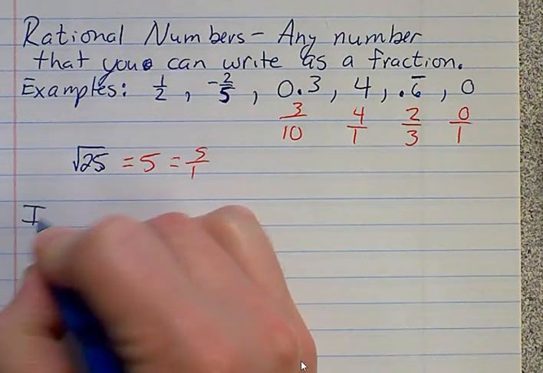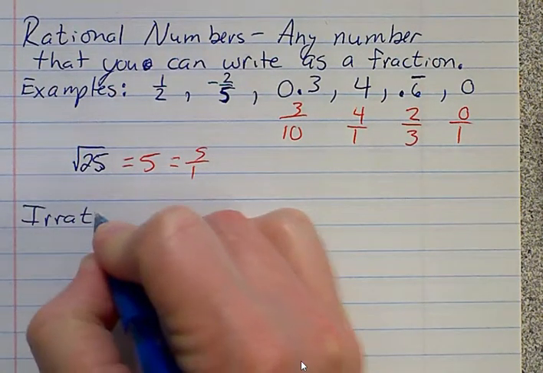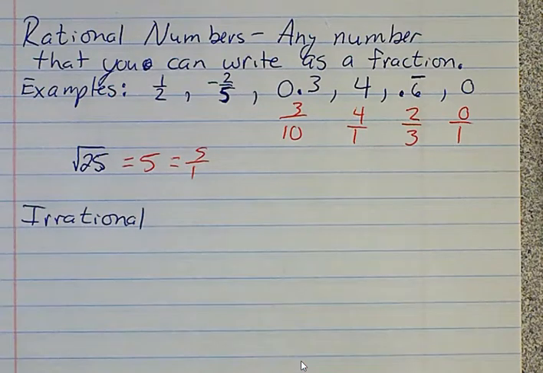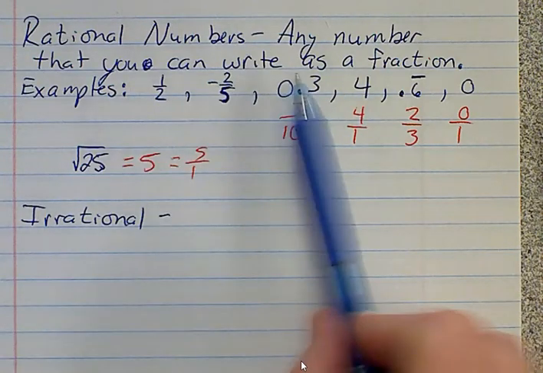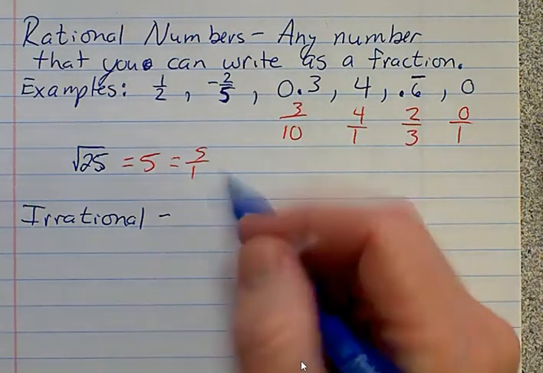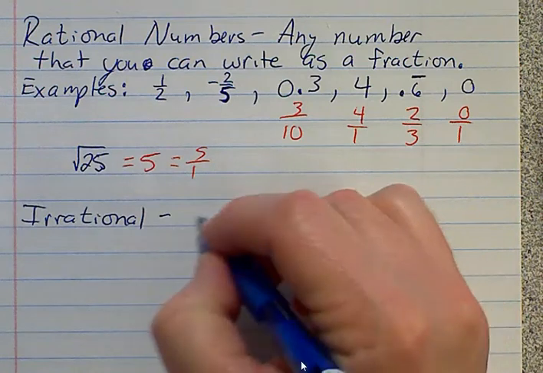All right, and then on the flip side, if it's not rational, that's going to be irrational. And it's basically just the opposite of rational numbers. If rational is any number that you can write as a fraction, irrational is a number that you cannot write as a fraction.